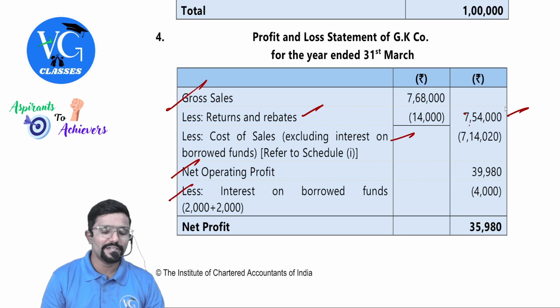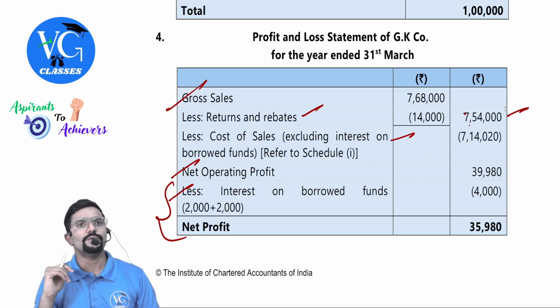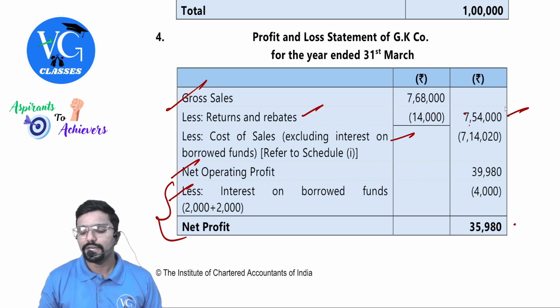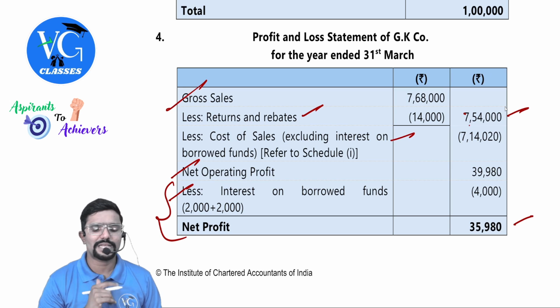39,980. From that, they are reducing interest as they have given. One extra step also they are showing. Interest 2 plus 2. Why is that 2 plus 2? In trial balance 2,000 is given, which is paid. Another 2,000 is outstanding, which is given in adjustments. So 4,000 is taken. We derived what? Net profit. Clear?